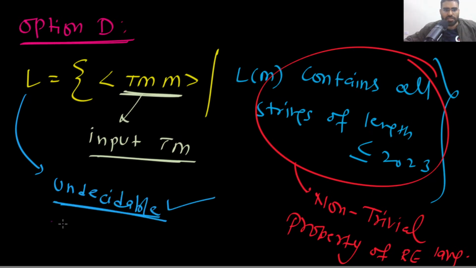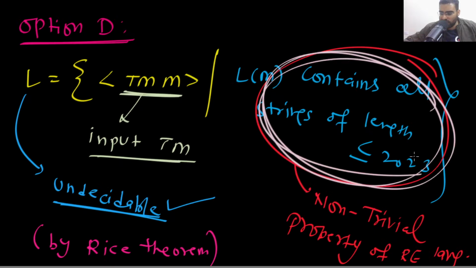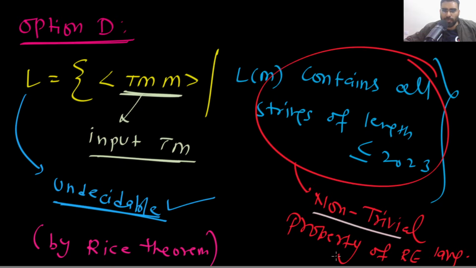Okay, so this is a simple question. You can just apply the Rice theorem. Here we are applying the Rice theorem, because this is a non-trivial property, except containing all the strings of length less than or equal to 2023. Containing all these strings is a non-trivial property of RE languages. So that is the reason, by Rice theorem, the language in option D is undecidable.